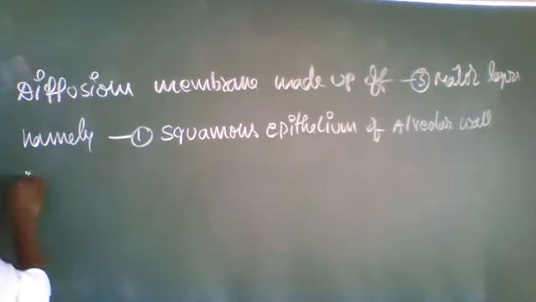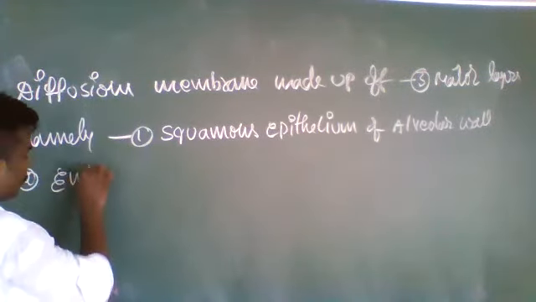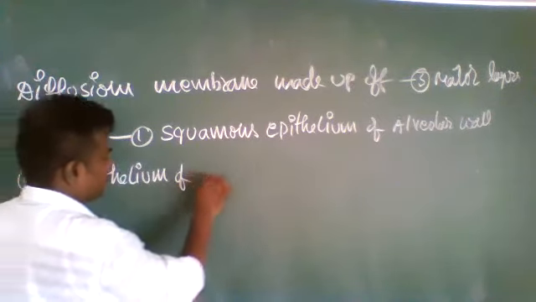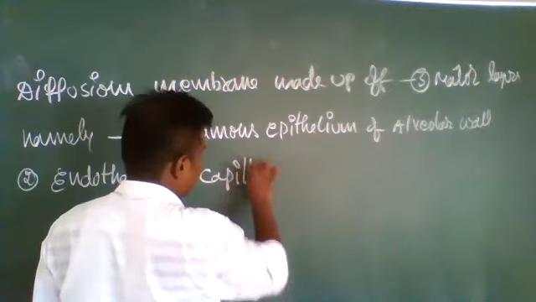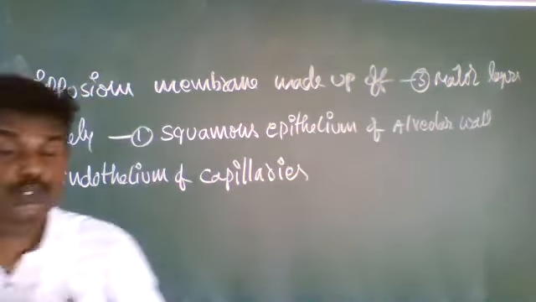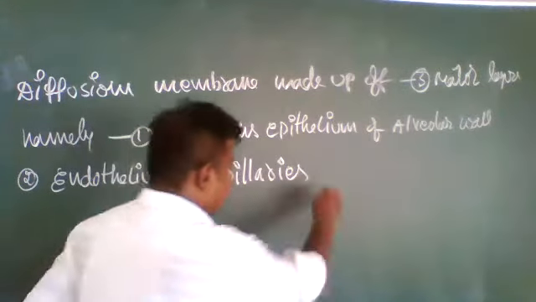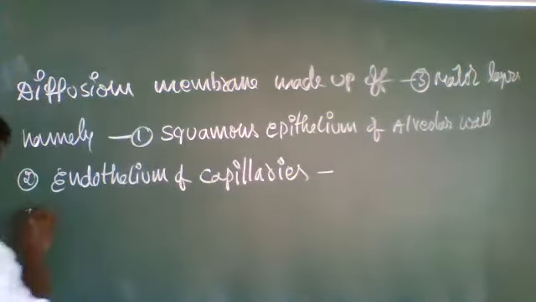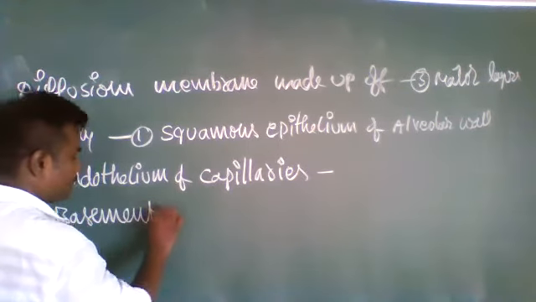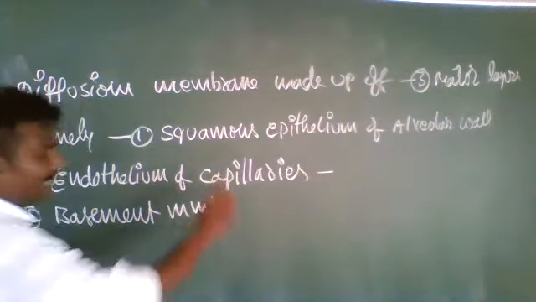Second one is the endothelium of capillaries, and the basement membrane.